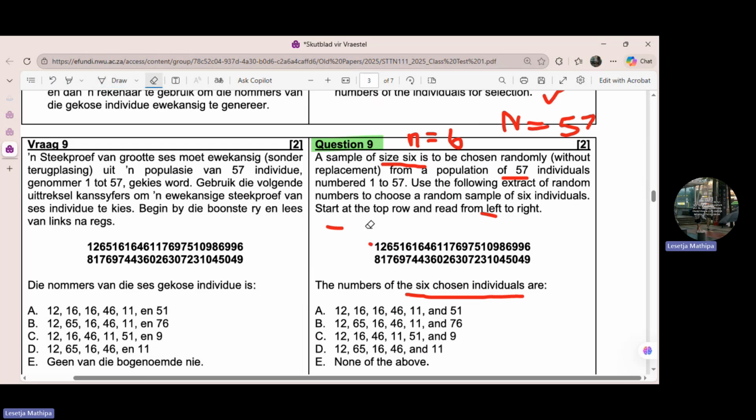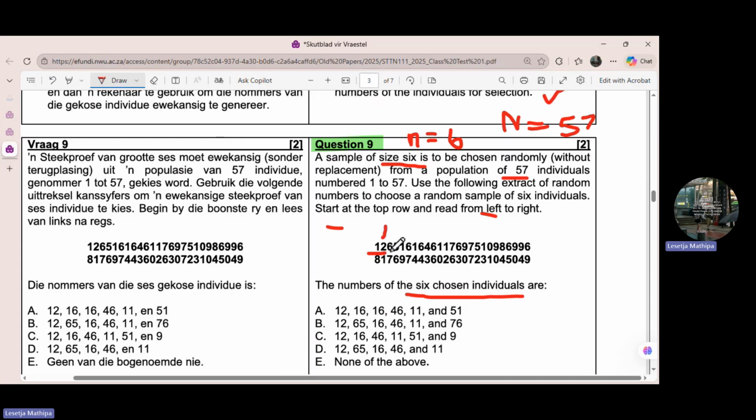I'm going to use a different color to cover 12. Okay, 12, that's number 1.